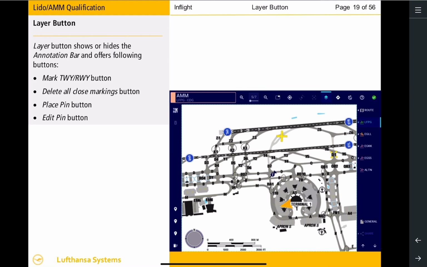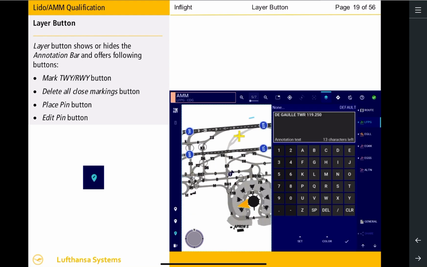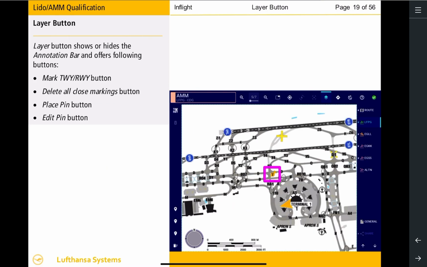To emphasize the importance of information, the color of a pin can be changed from the default black color to green or orange. To do so, if the annotation window is not opened, select the Edit Pin button. Reselect the pin. Now select the Color button on the annotation window. Select the orange color from the three options on the drop-down menu. Then select the Accept button. As a result, you have changed the color from the default black to orange.